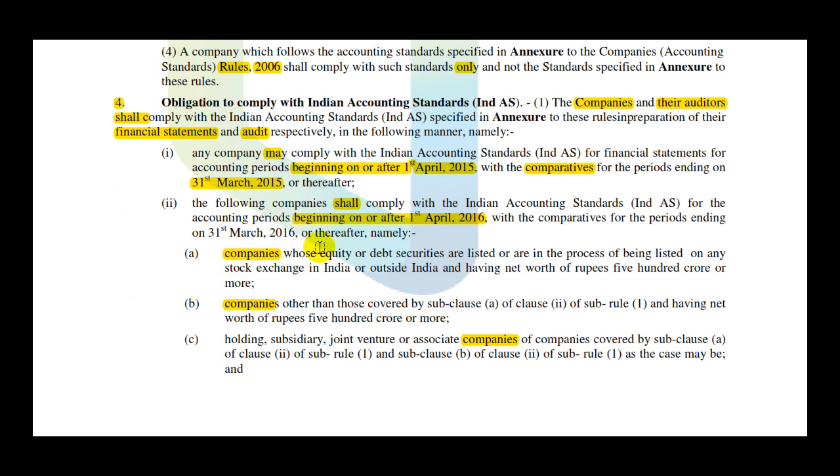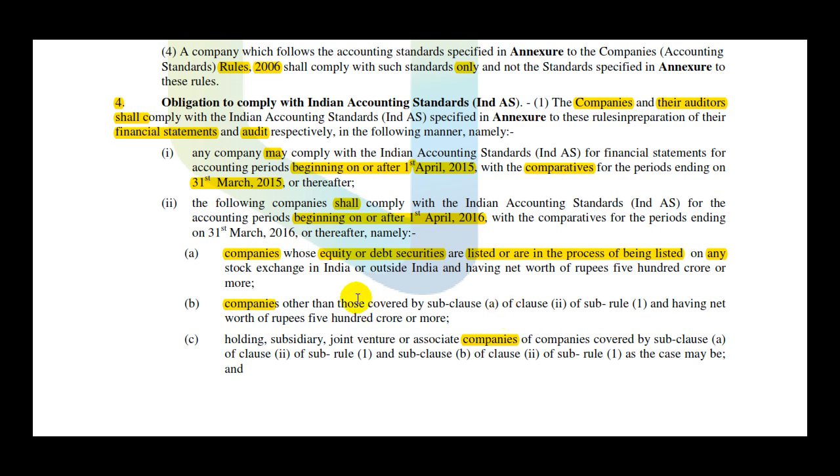Companies whose equity or debt securities, understand that it's not just equity, it says equity or debt securities, which are listed or in the process of being listed on any stock exchange in India or outside India. By the way, it must not be just National Stock Exchange or Bombay Stock Exchange.